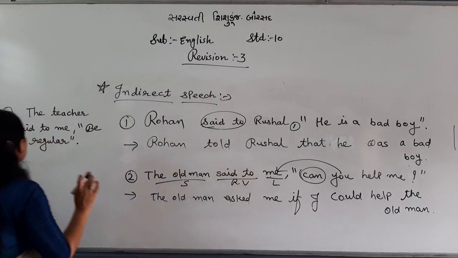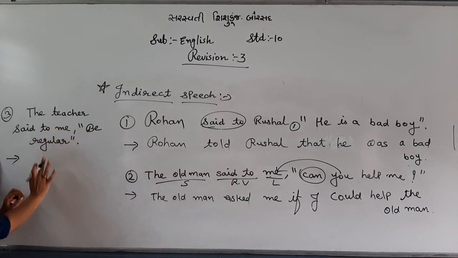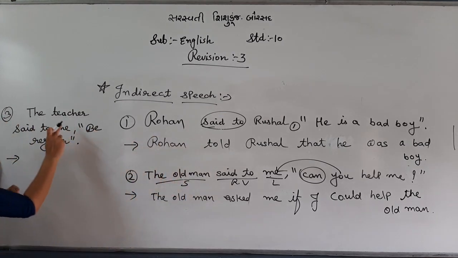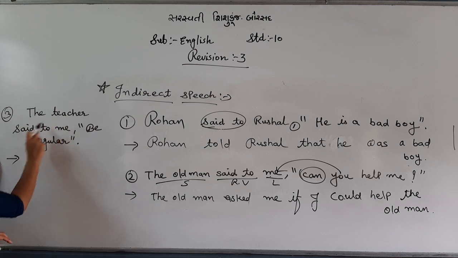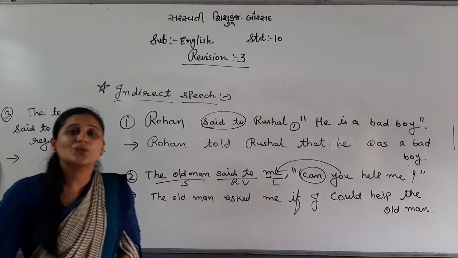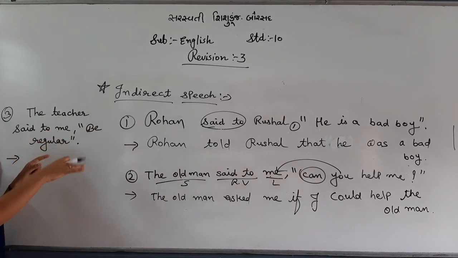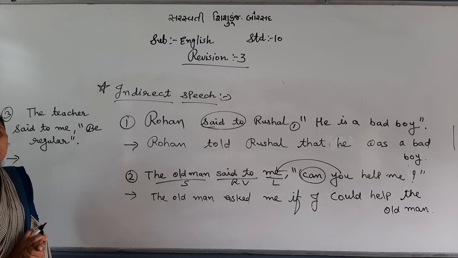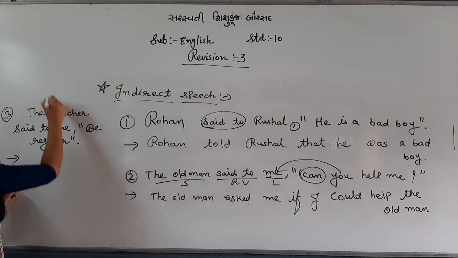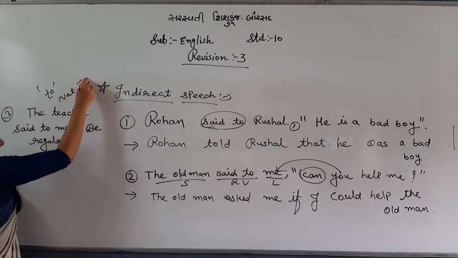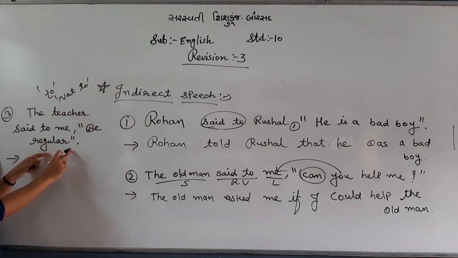See the third one, last. This is imperative. That was simple, that was interrogative. Third one, imperative. The teacher said to me, be regular. Now in all sentences, the conjunction will be different. Here the conjunction will be "to" for positive, "not to" for negative. Be regular is positive.